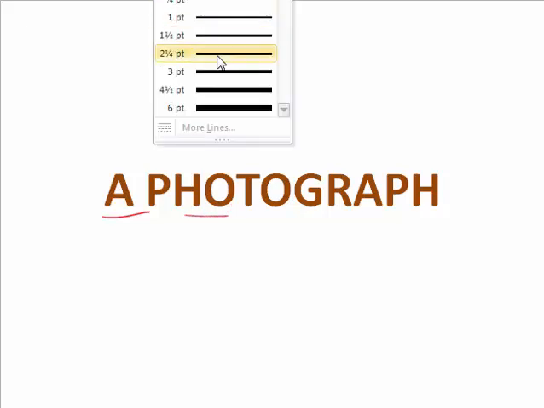Photograph is a beautiful poem that is in your book Hornbill in 11th class core English. So today we are going to start this poem and try to understand this poem, and first of all let's know who wrote this poem. This poem is written by Shirley Toulson.